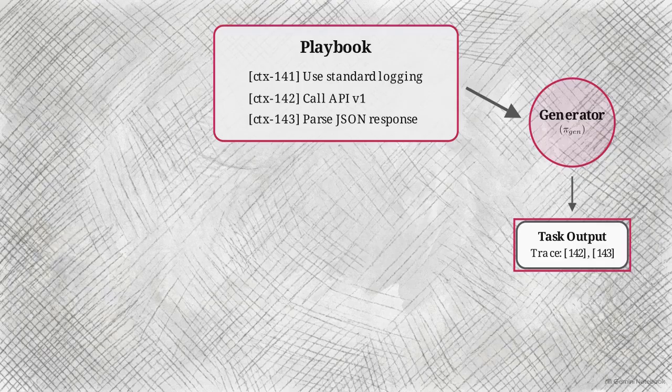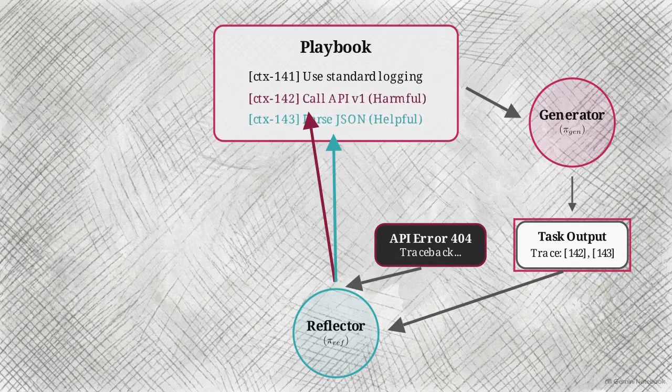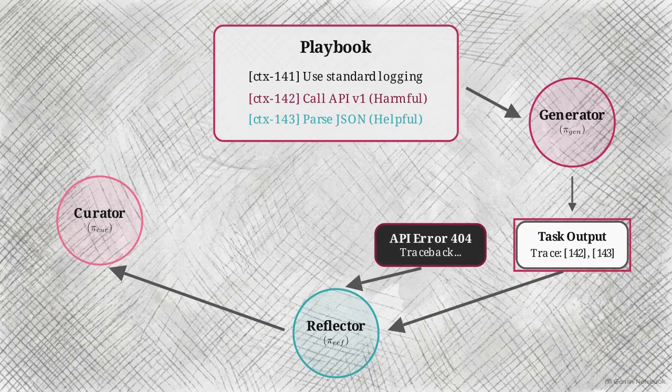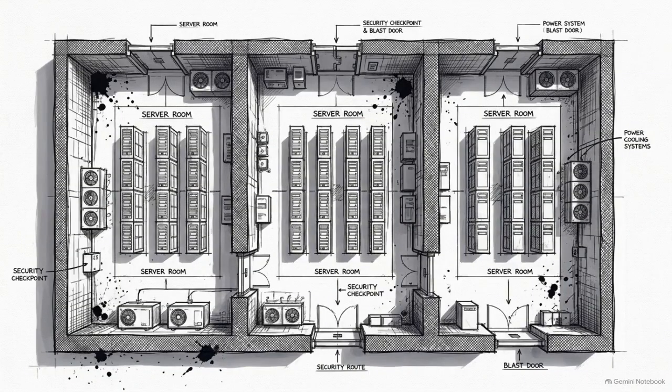The second role, the reflector, evaluates that execution against environment feedback, like Python tracebacks or API errors. Mapping errors to specific bullet IDs, the reflector tags active bullets as helpful or harmful, providing a causal diagnosis. Finally, the curator takes this analysis and synthesizes a localized delta operation, a single targeted addition to the playbook. By isolating generation, reflection, and curation, the system ensures the existing playbook remains immutable to LLM hallucinations during updates.